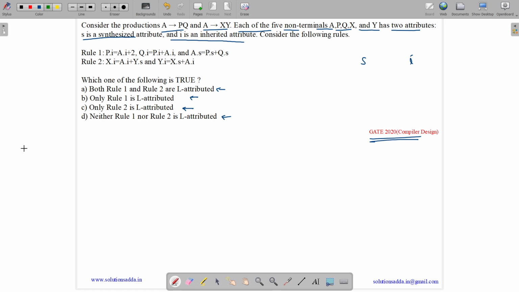So let us see first what is a synthesized attribute and what is an inherited attribute. Suppose we have production rules like U implies VW. Then an attribute of the left hand side non-terminal is called a synthesized attribute if its value depends on its children. And what is an inherited attribute? An attribute of a non-terminal on the right hand side of a production is called inherited attribute if its value depends either on its parent or on its siblings.